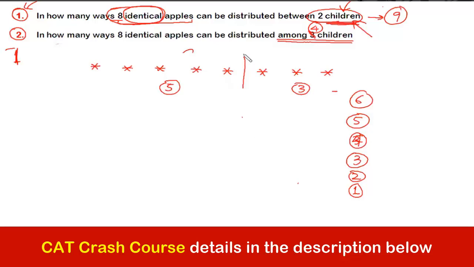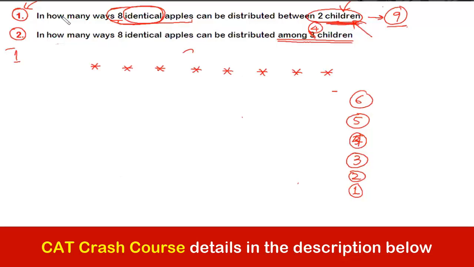If instead of this place, if I put this stick at this place, can I say the distribution is 1 and 7? अलग distribution आ गया ना? This was also the one among the distribution. Yes or no? Similarly, if I keep the stick at this place, then the distribution would be what? 0 or 8. Correct? So that means the different ways in which I put the stick will give me the different number of ways in which the distribution can take place.